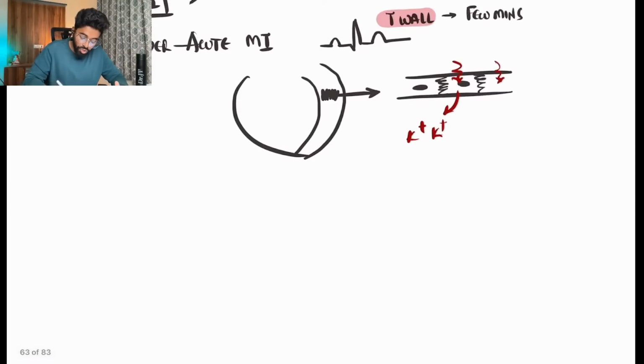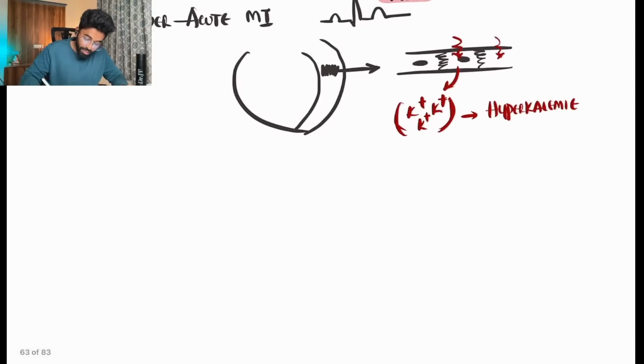Due to a large amount of cardiac muscle fibers being damaged and K plus accumulating there, the ECG electrode will think it is hyperkalemic, but not as much as we see in blood. That's the reason the patient will be having a broad and tall T wave, for very few minutes.